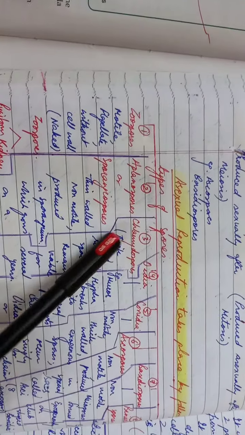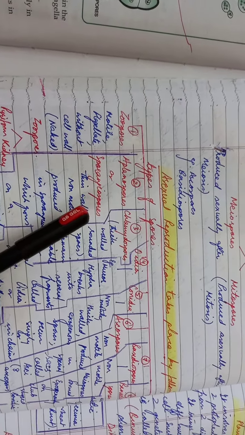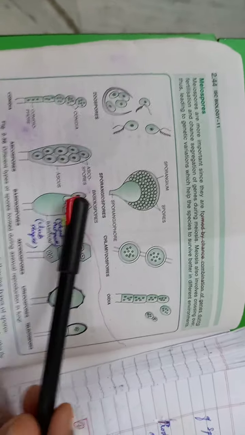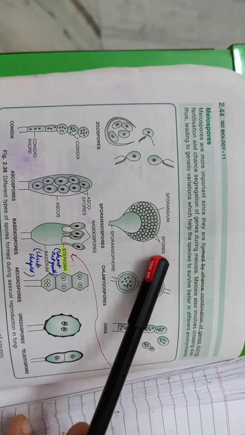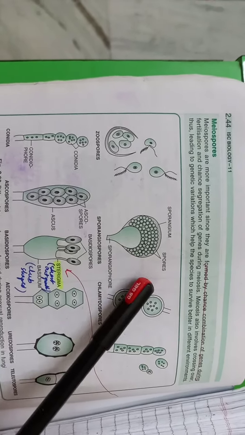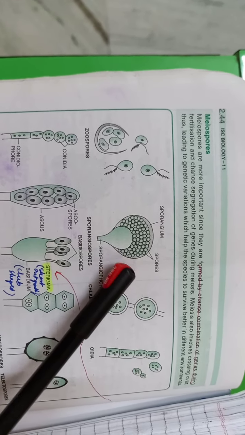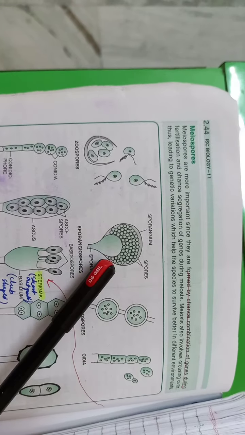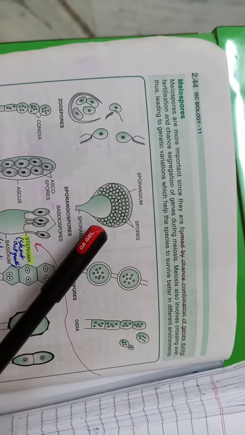Coming to the second, aplanospores or sporangiospores. This would look familiar to you. In class 9th, you've studied bread mold. So aplanospores or sporangiospores are thin-walled, non-motile. That means they do not have flagella, so they cannot move on their own. So how do they move? They disperse by wind.